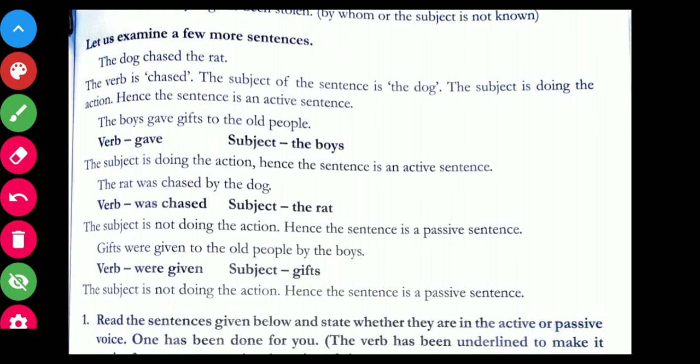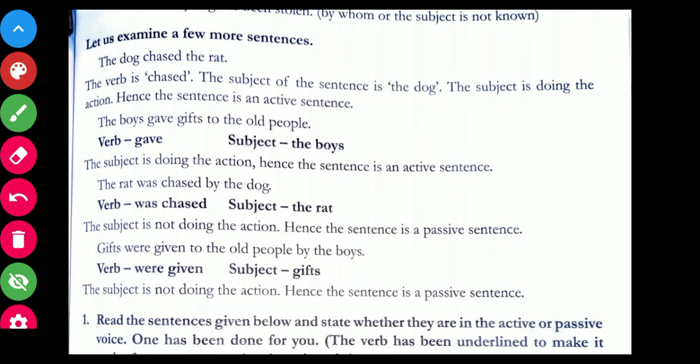Now, the boys gave gifts to the old people. So again, the verb is gave and the boys are the subject. The subject is doing the action, hence the sentence is in active voice.